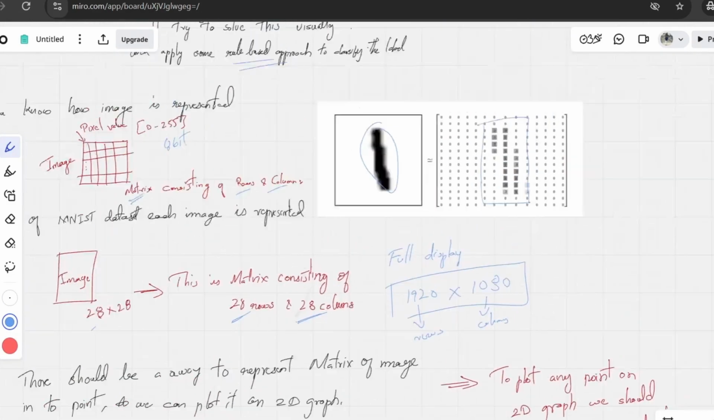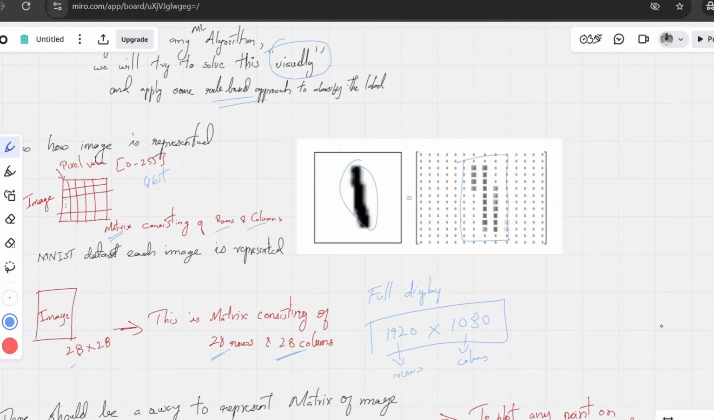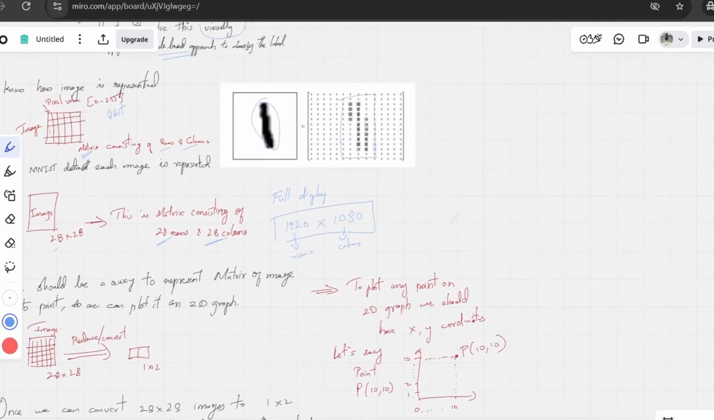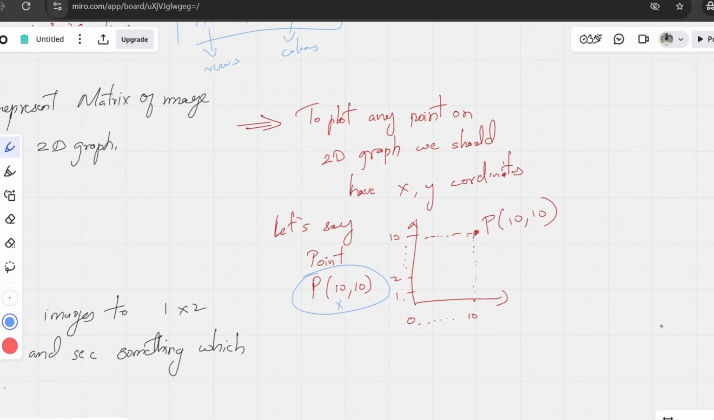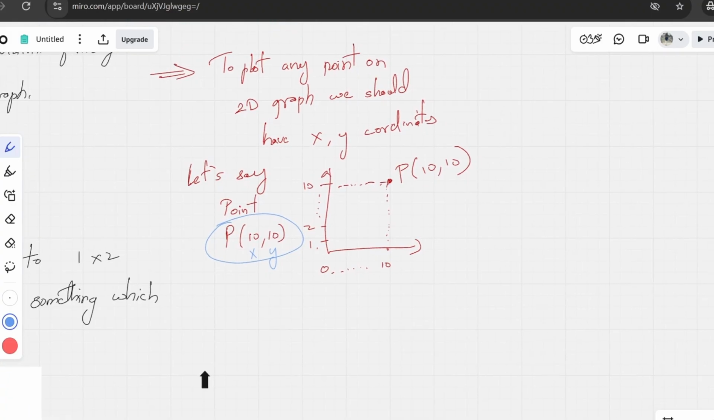Now, as I said, we will be solving this using a visual approach. What I mean by that is, let's say you have a point which has x coordinate 10 and y coordinate also 10. When you plot that on a 2D Cartesian coordinate system, you have the y axis and the x axis. From 0 to 10 we have the x value of the point p, which is 10, and from there we have the y coordinate, which is 10 as well. That is how we are able to plot a point p, correct?